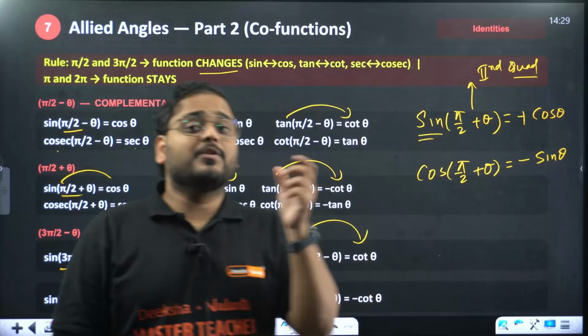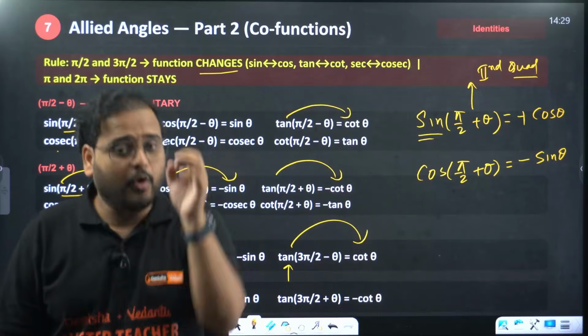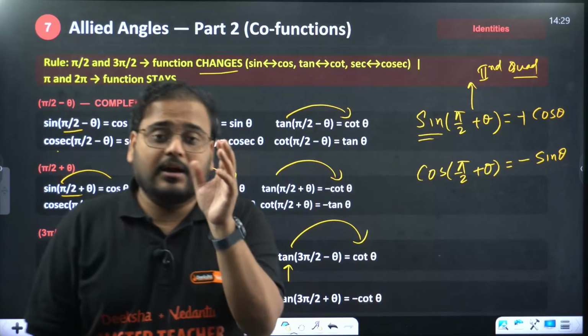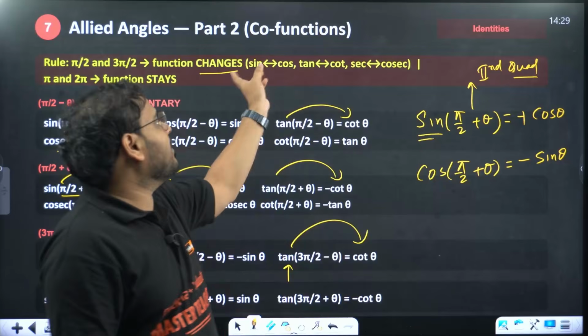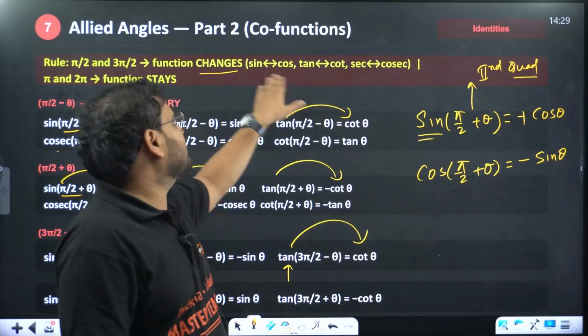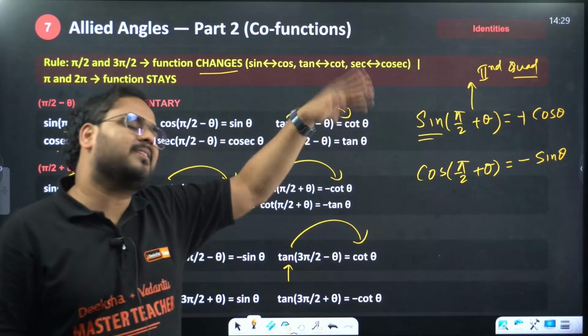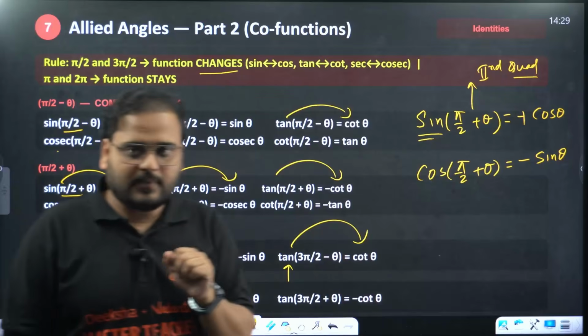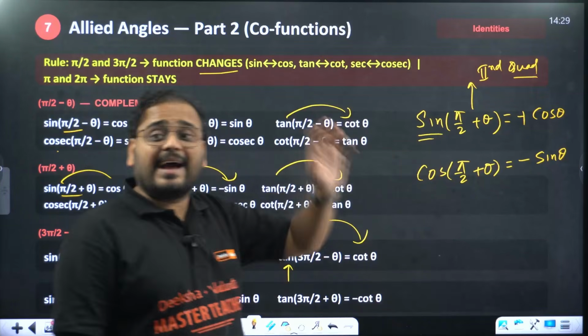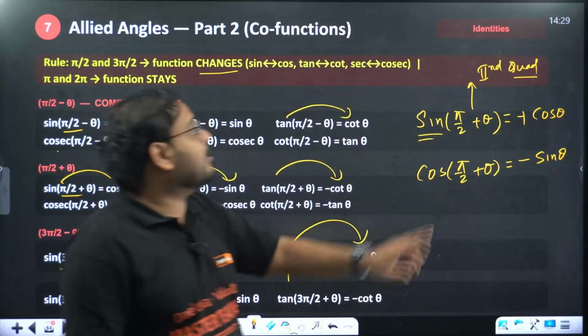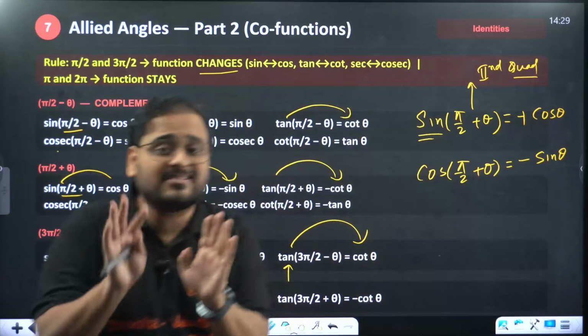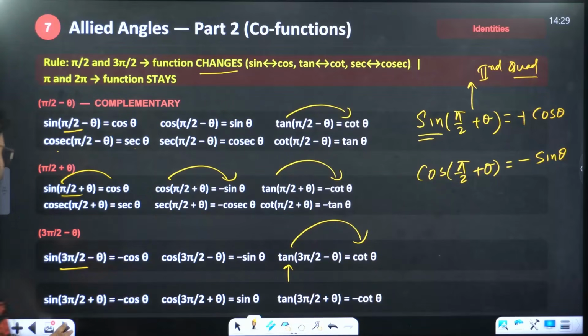Pi. We will take only odd multiples. For the odd multiples of pi by 2, the ratios will change to their complementary part: sine to cos, cos to sine, tan to cot, cot to tan, and sec to cosec. The third point is the sign is taken from the operating ratio, not the resulting ratio. This is clear.